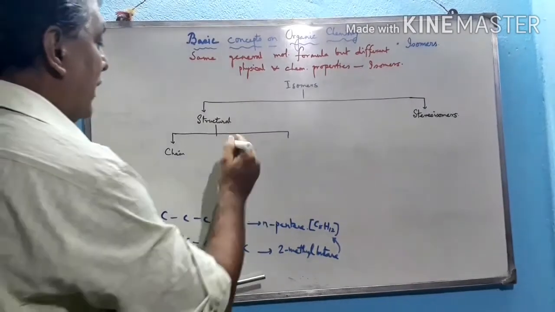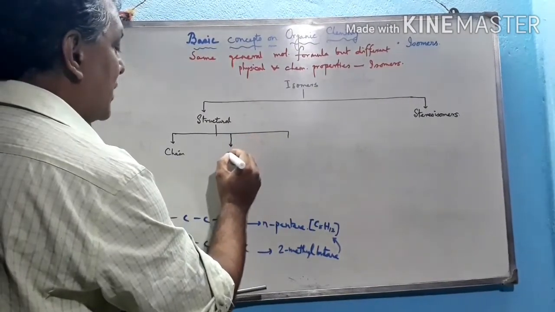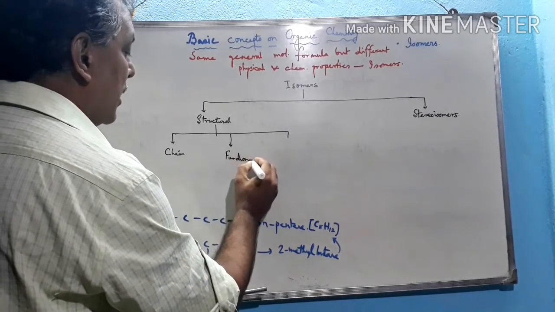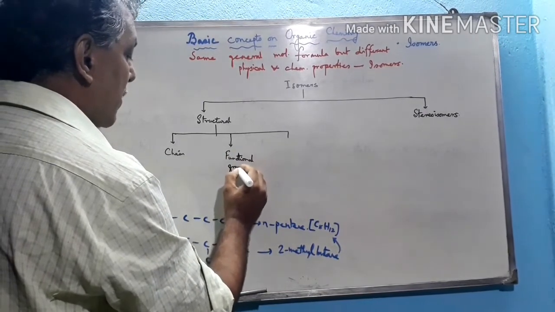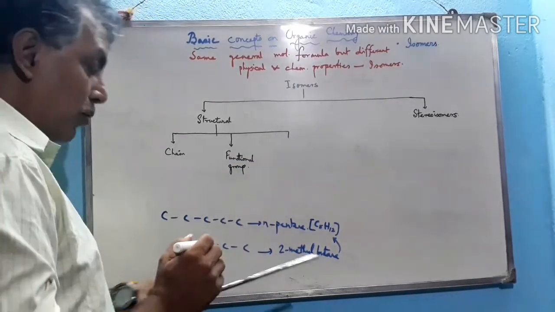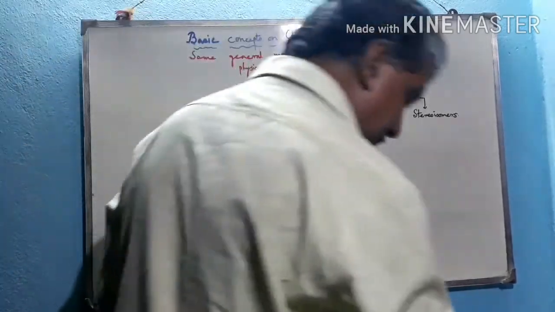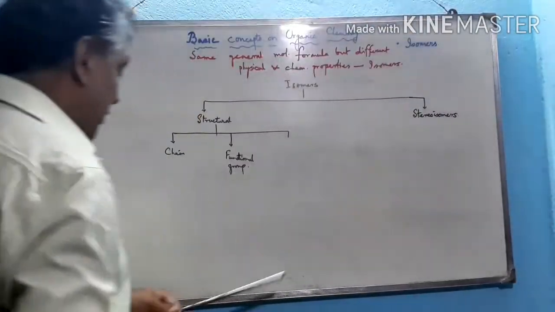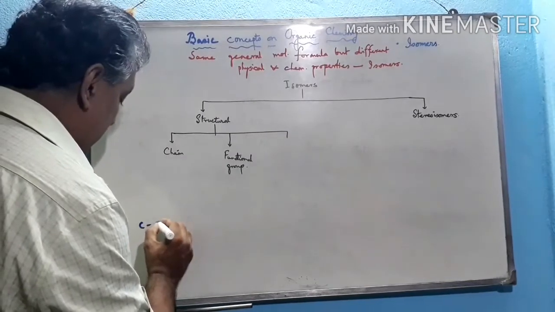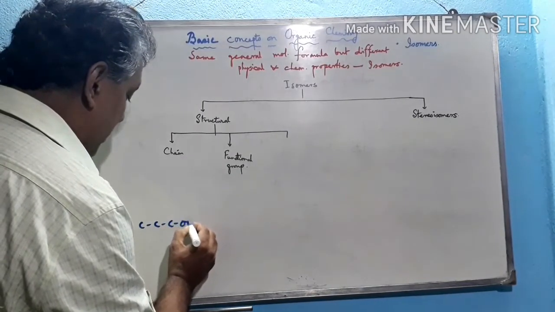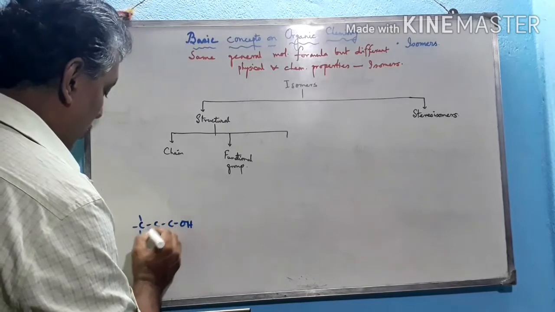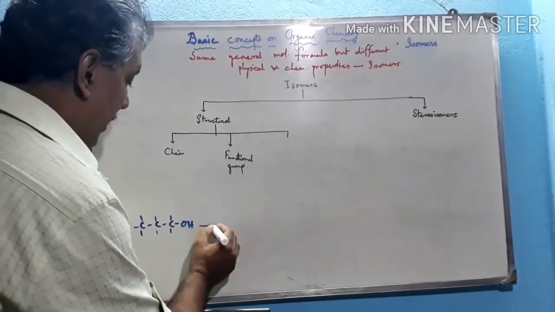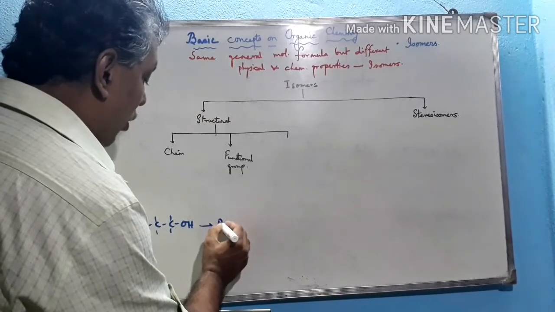Now the second point is functional group isomers. Which are called functional group isomers? The first example is CH3CH2CH2OH. This compound contains a total of 8 hydrogen atoms, and the name of this compound is propan-1-ol.